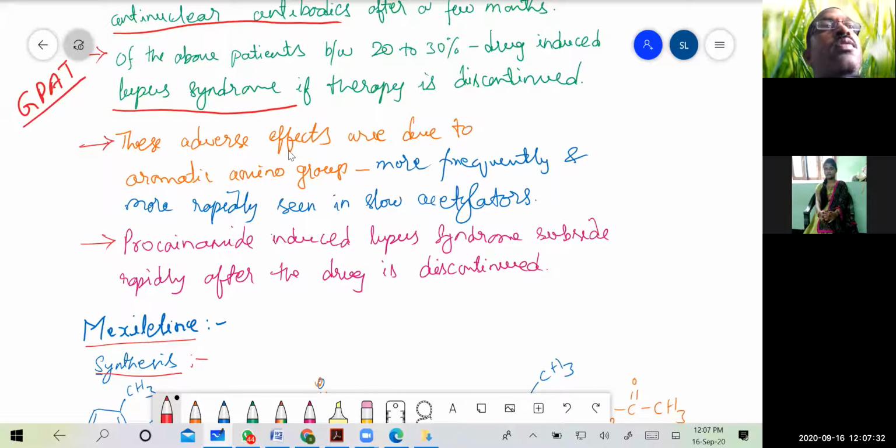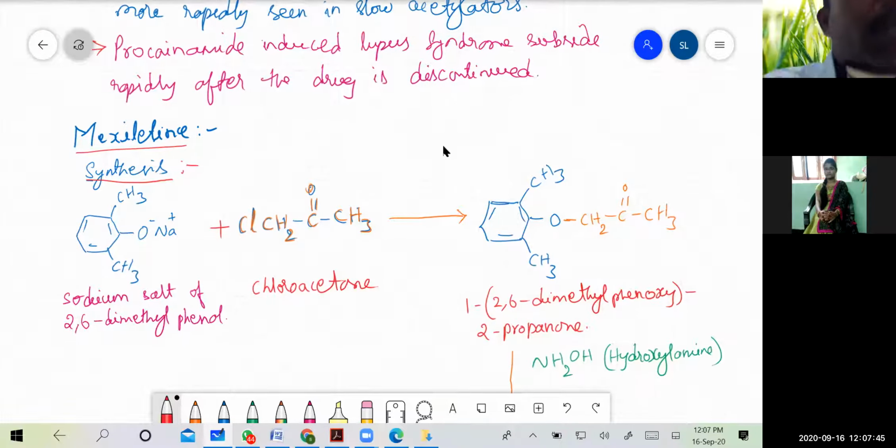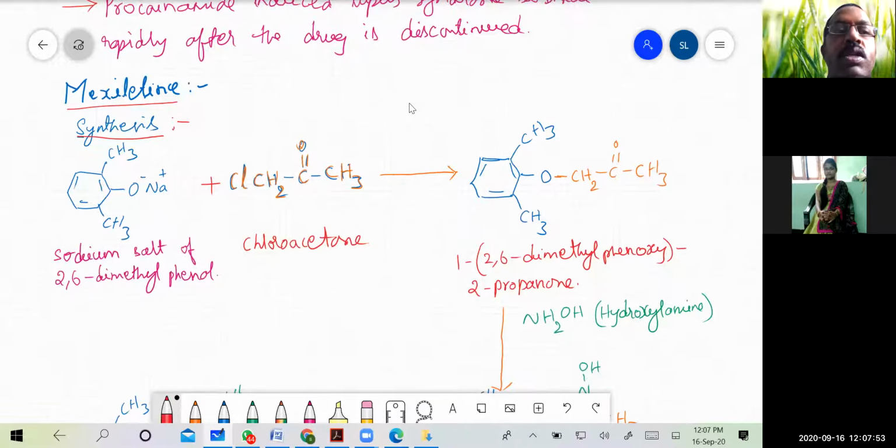This lupus syndrome effect will be seen, and once the drug is discontinued, the patient becomes normal. So it is not something we should worry about, but when these reactions occur, we must be careful.